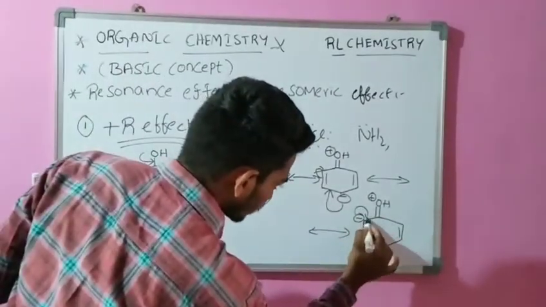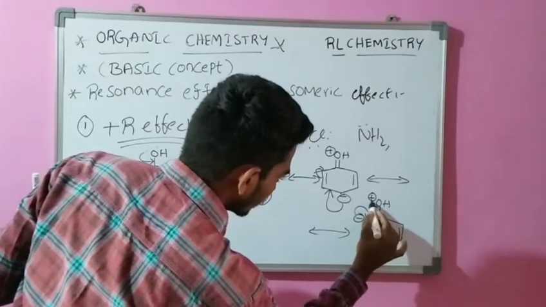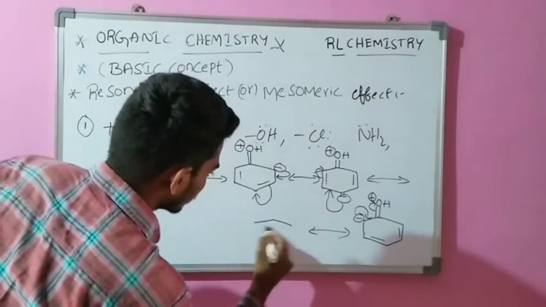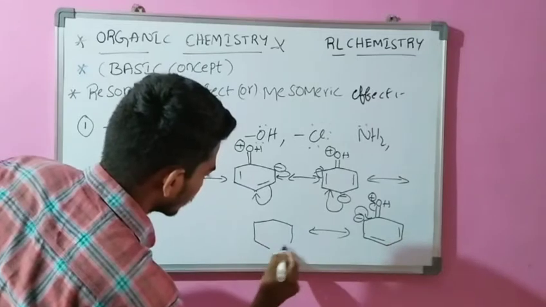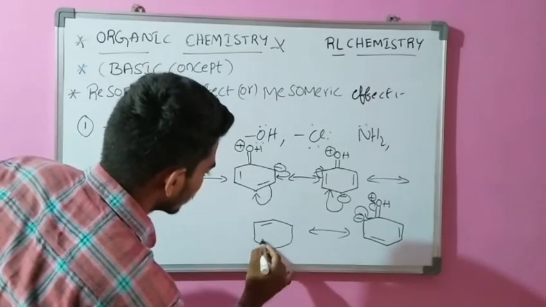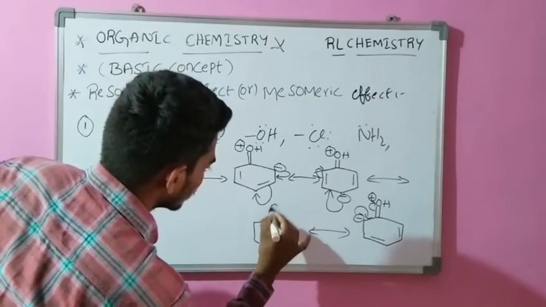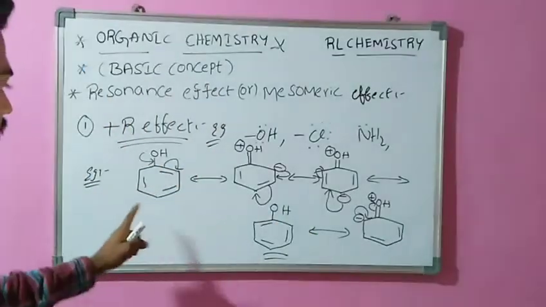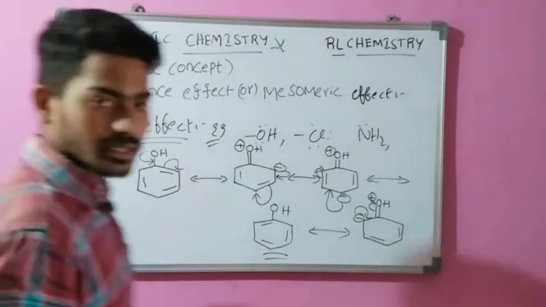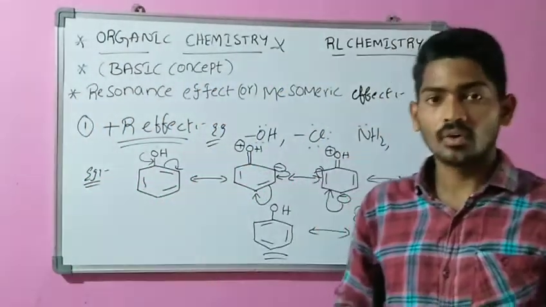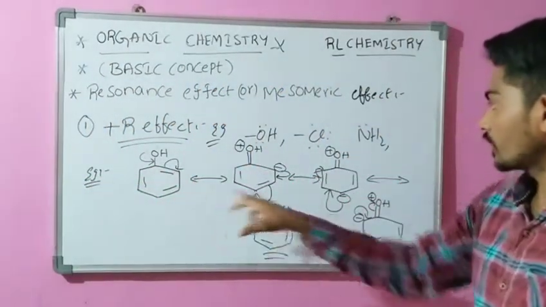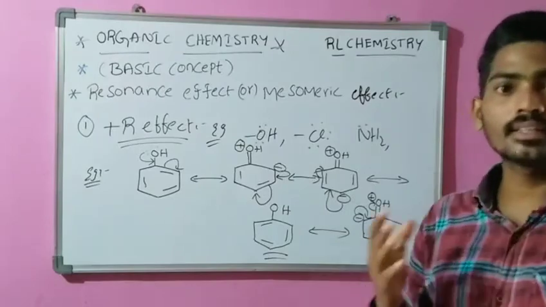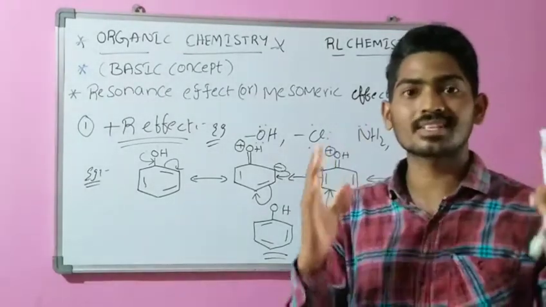These electrons are converted into bond, and bond is converted into electrons. Finally, you can get the same compound in the resonating structures or canonical structures. We are getting 1, 2, 3, 4, 5 canonical structures, or 5 resonating structures.